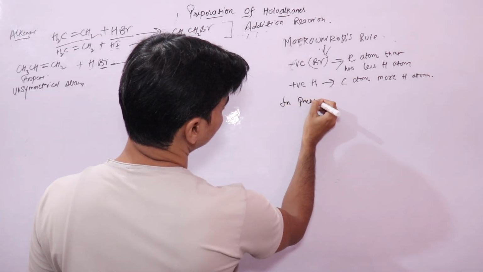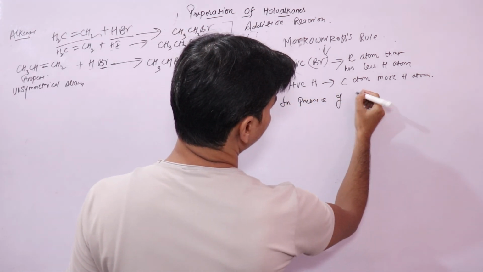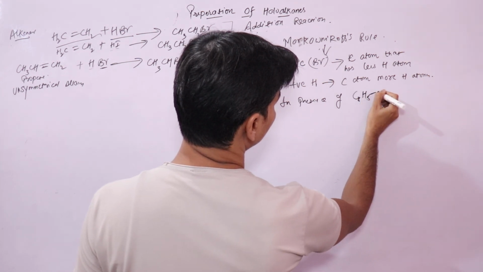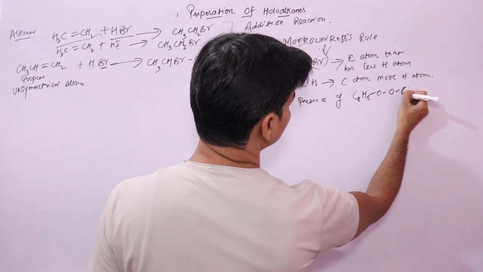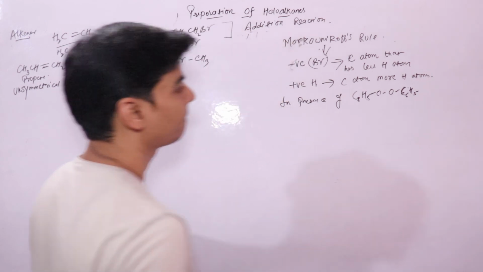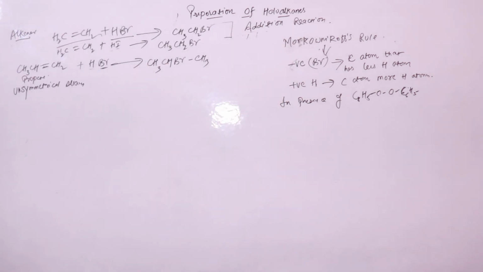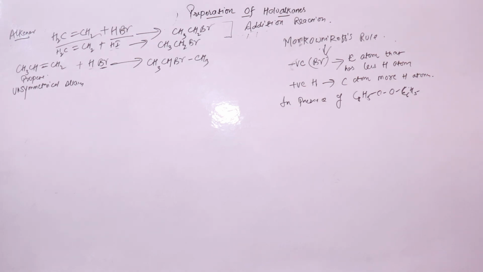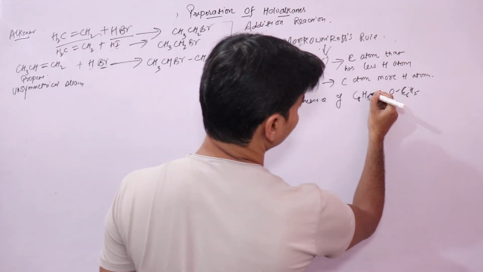In presence of benzoyl peroxide, C6H5, so let's see what is the product. Like I said, it would be the reverse, that is, your Br in this case will go to the carbon atom that has more number of hydrogen atoms.